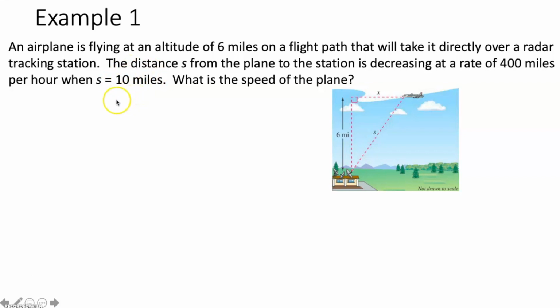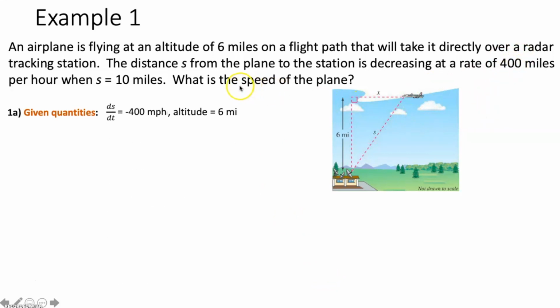So now, the other part of the first step is to state all given quantities and quantities to be determined. We'll start with our given quantities. We're given that the altitude is 6 miles, so we already put that on here. We're also given that the distance s from the plane to the station is decreasing at a rate of 400 miles per hour. So how do we write a rate? Well, that's going to be d something dt. In this case, it's the rate at which s is decreasing, so it's ds dt, and it's decreasing at 400 miles per hour. So we're going to say ds dt is equal to negative 400 miles per hour.